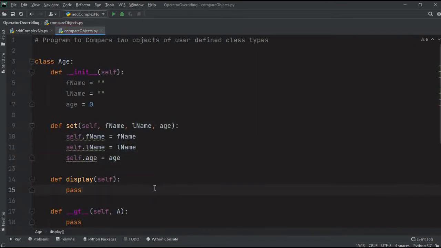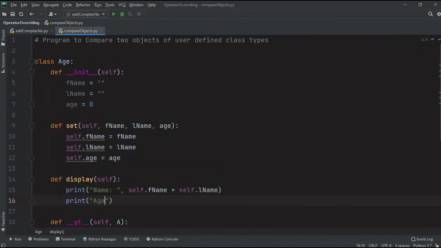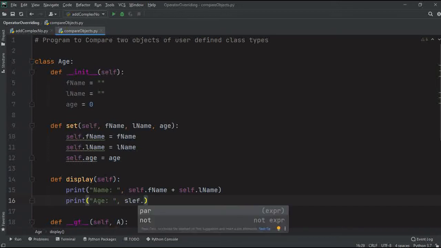Now we want to display the data. We are going to print the name, self.firstname, and along with it I also want to print the last name, and I also want to print the age. This is going to display the person with the greater age, along with the name. It's very simple. It's not a real life application.